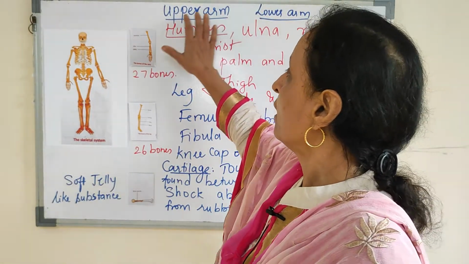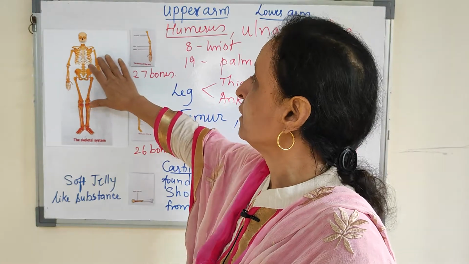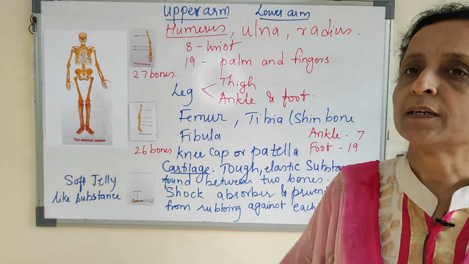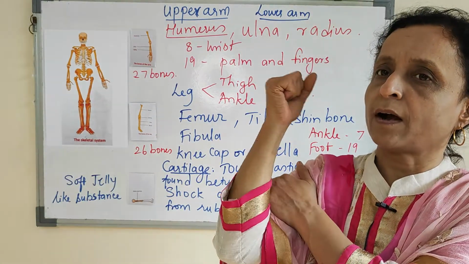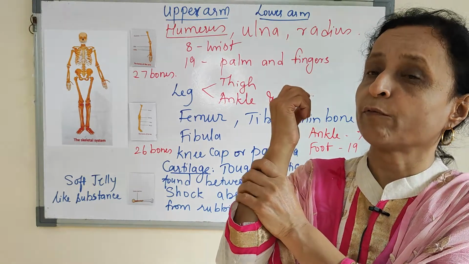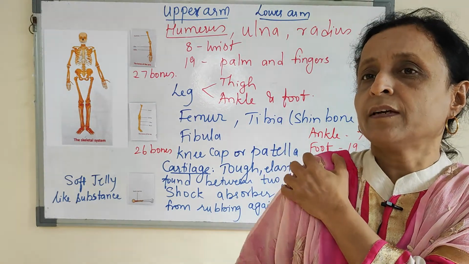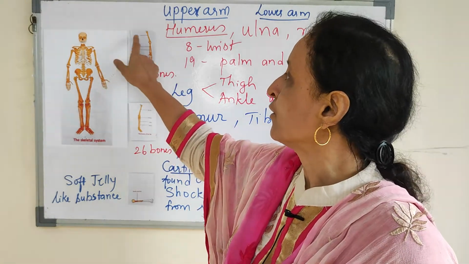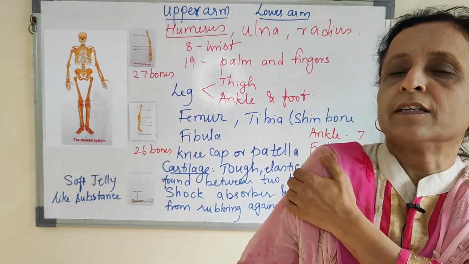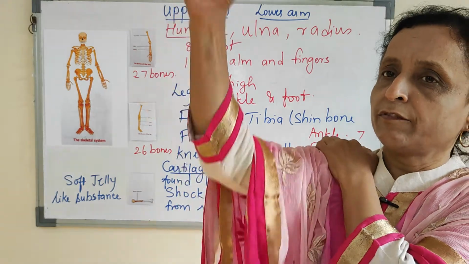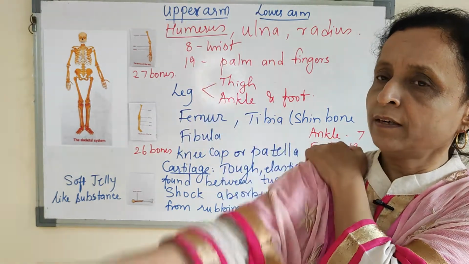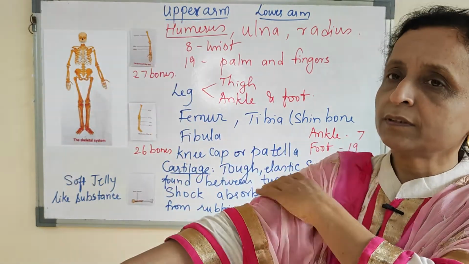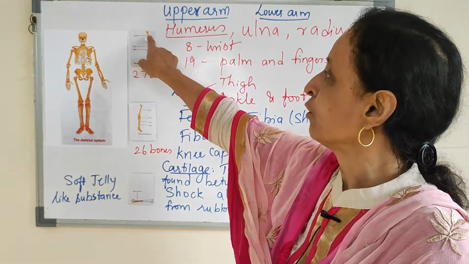Now the arms. Here you can see this arm. This is the upper arm, and this is the lower arm. So which bones are present in the upper arm? That's the humerus. Here this is the humerus. You can feel the movement here, and this bone is the humerus.